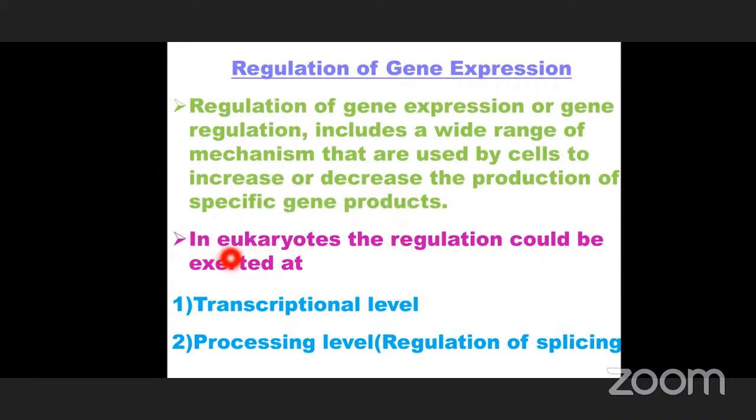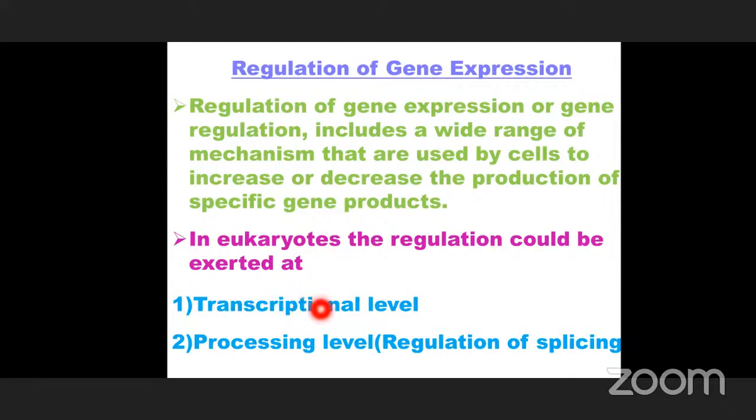Okay, so in eukaryotes, the regulation could be exerted at 4 levels. You already know about eukaryotes. Eu means advanced, karyote means nucleus, an advanced type of nucleus, where the nucleus is bounded by a nuclear membrane. Those organisms are called eukaryotic organisms. In eukaryotes, the regulation could be exerted at 4 levels.